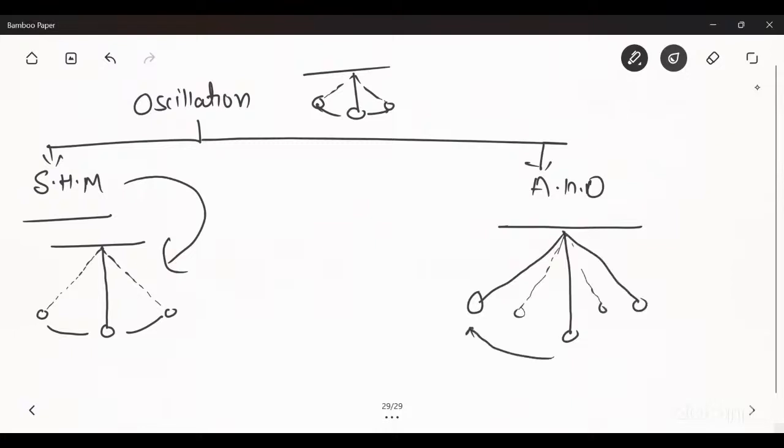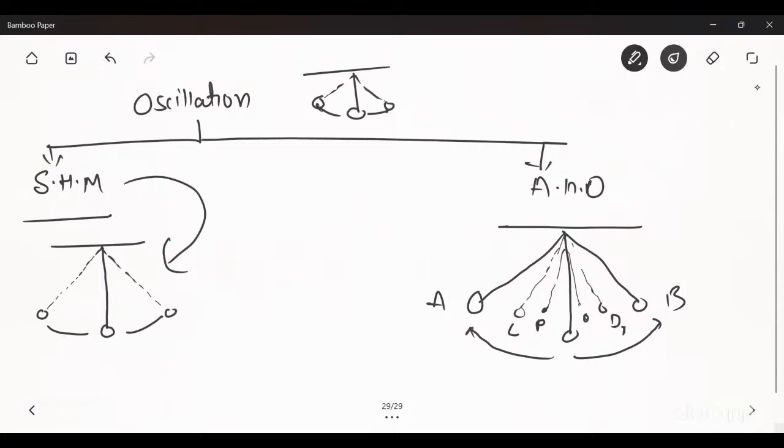First round it will come to position A, then at position B. After that it will come to position C and D. After again motion, it comes at position P and Q. So this type of motion, in which the energy decreases with time, is known as anharmonic motion. The motion in which energy remains constant during the motion is known as simple harmonic motion.